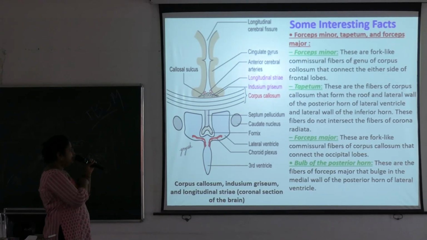And another is the bulb of the posterior horn. These are the fibers of forceps major that bulge in the medial wall of the posterior horn of the lateral ventricle. This is forming the bulb of the posterior horn.